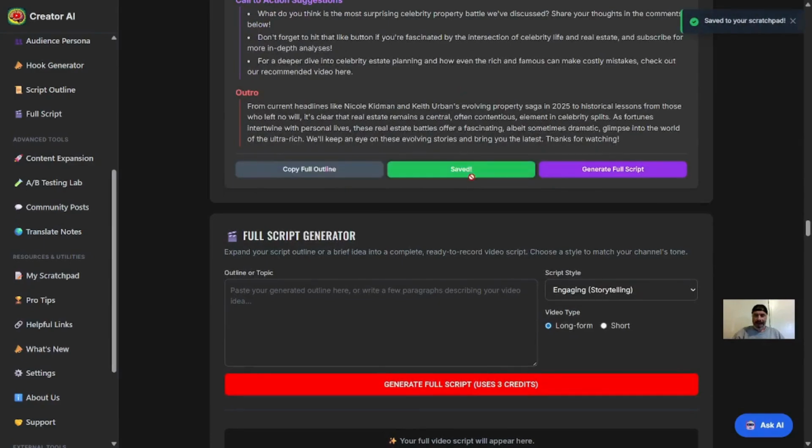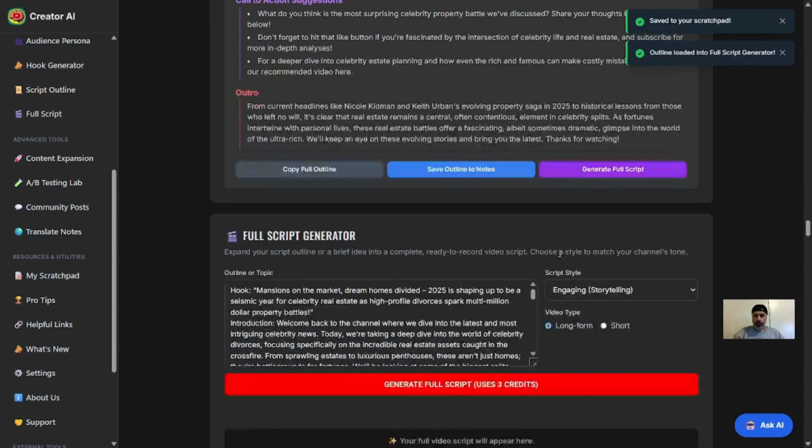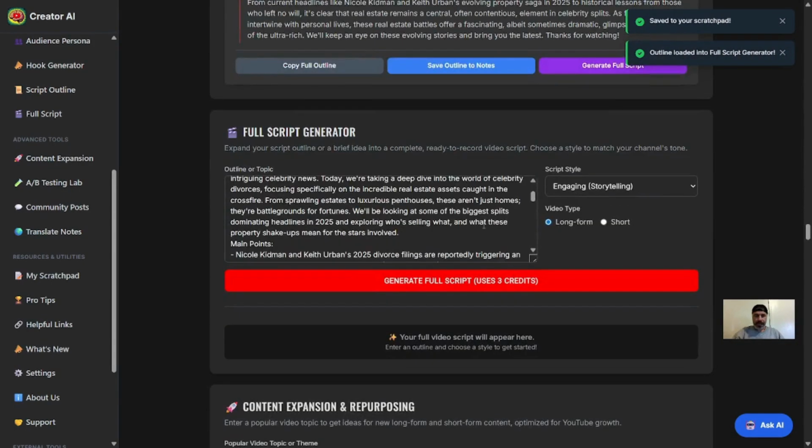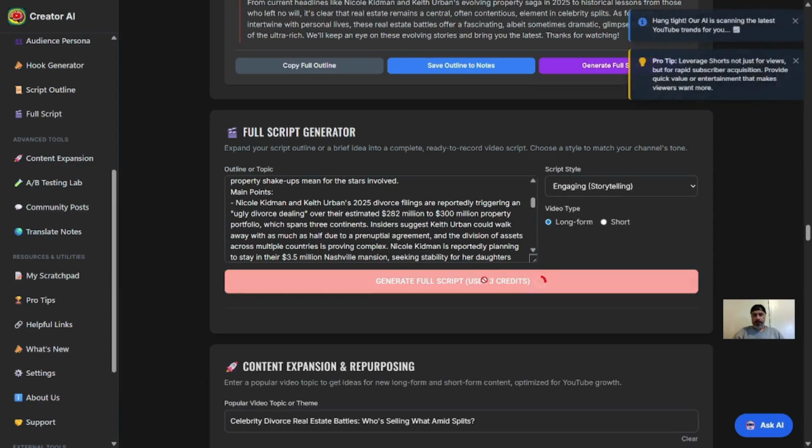So we can save that outline to notes, or what I'm going to do is hit generate full script, and it's going to carry over this outline to our script generator. And then you have a couple different options here. So I'm going to do an engaging storytelling script. We're going to hit that here. So now this is going to give us a full script for a